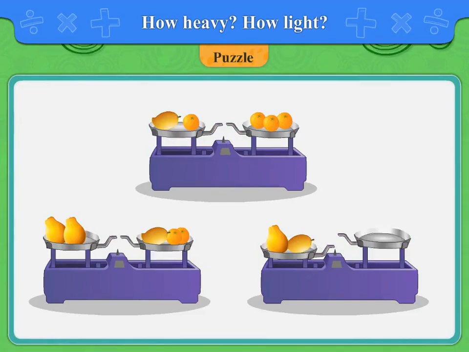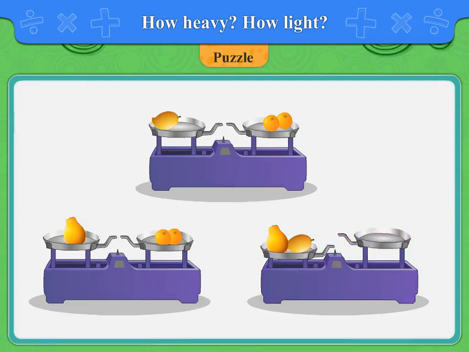In the first balance, the weight of one mango and one orange is equal to the weight of 3 oranges. If we take out one orange from both sides, we get one mango is equal to 2 oranges. In the second balance, 2 papayas is equal to 2 oranges and 1 mango. We have seen earlier, 1 mango is equal to 2 oranges. If we substitute this value, we get 2 papayas is equal to 4 oranges. Therefore, 1 papaya is equal to 2 oranges.